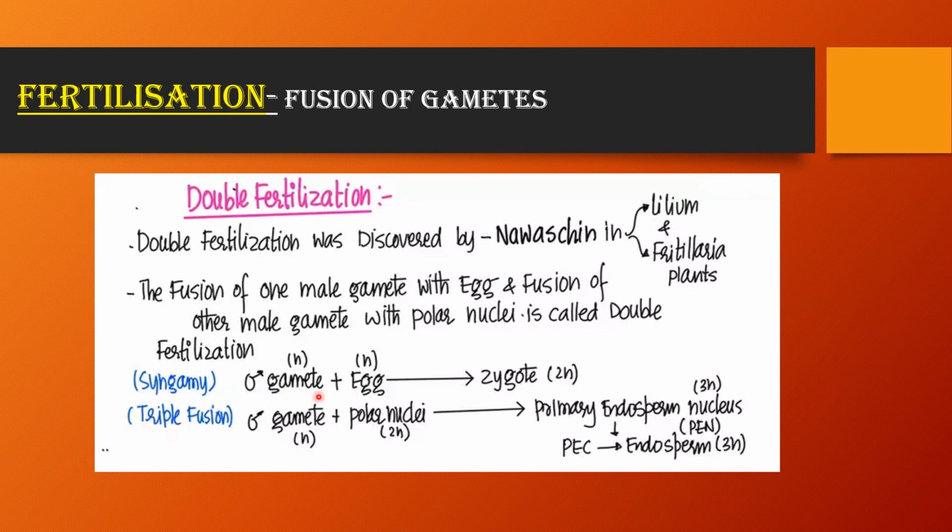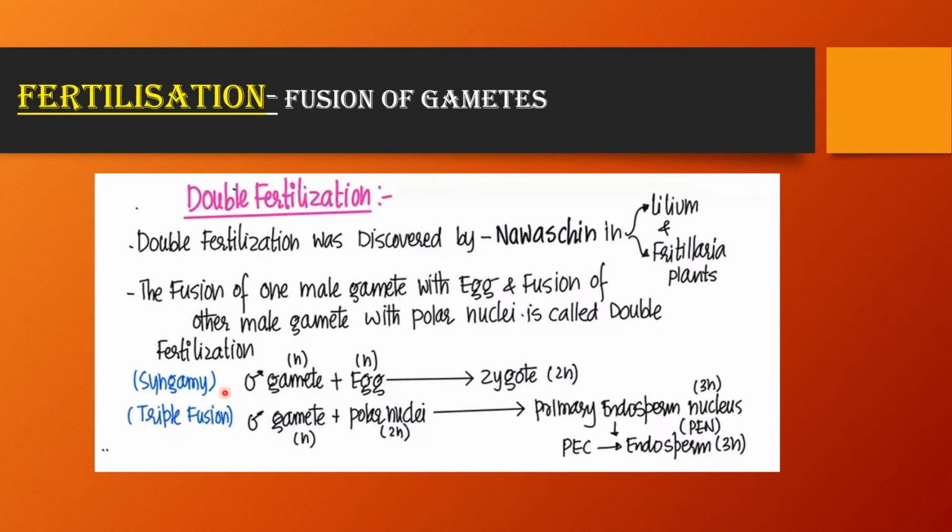In the first process, in which the primary male gamete fuses with the egg cell and forms the zygote, it is termed syngamy. And the second process, in which the secondary male gamete fuses with polar nuclei, which are already in a diploid state, and forms the primary endospermic nucleus or PEN, which will later develop into endosperm, a type of triploid structure, is termed triple fusion. That means double fertilization is the combination of two different processes. First one is syngamy and second one is triple fusion.